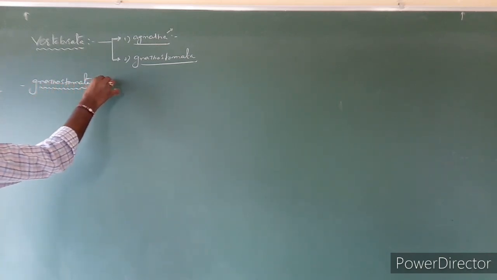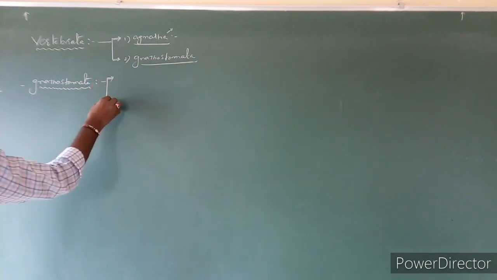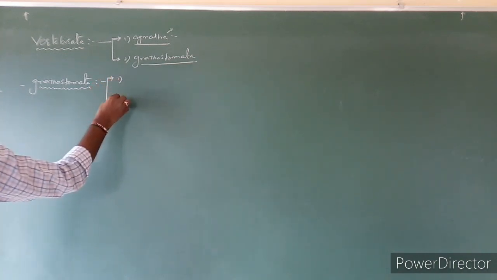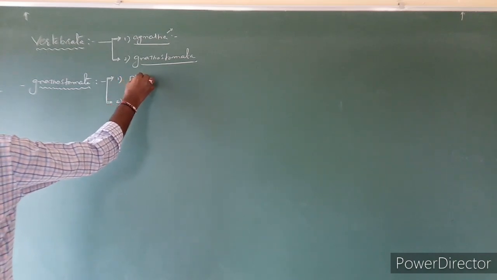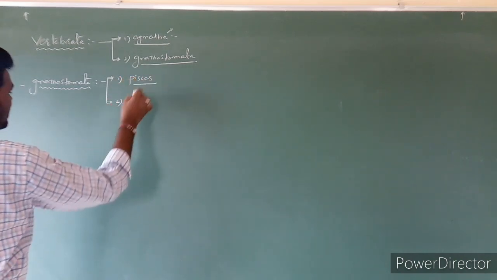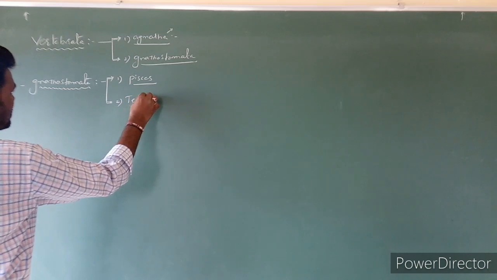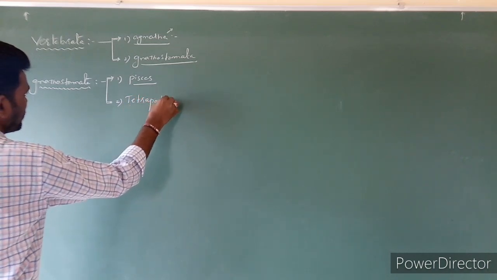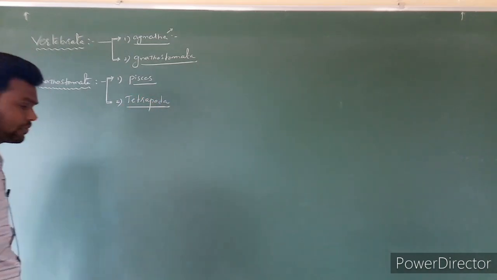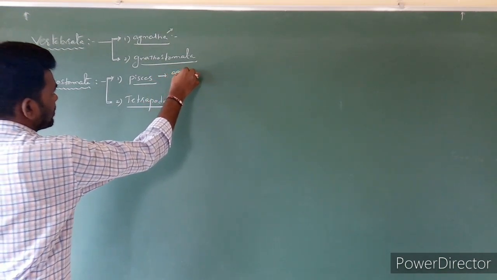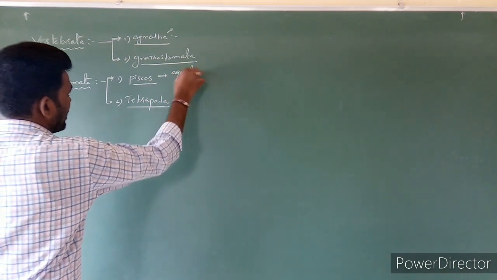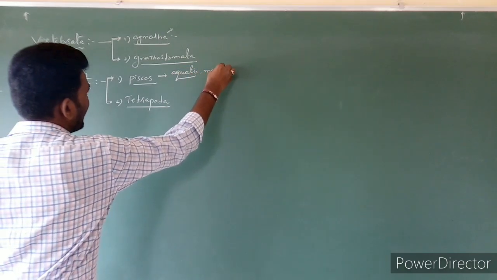The Gnathostomata is further divided into two divisions. One is Pisces and second one is Tetrapoda. These Pisces are mostly aquatic as well as marine.